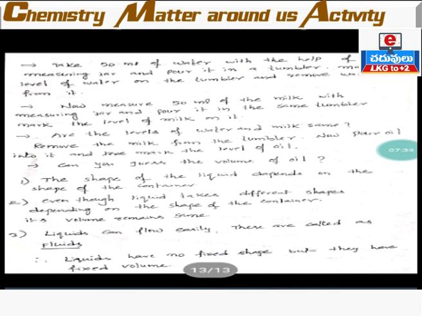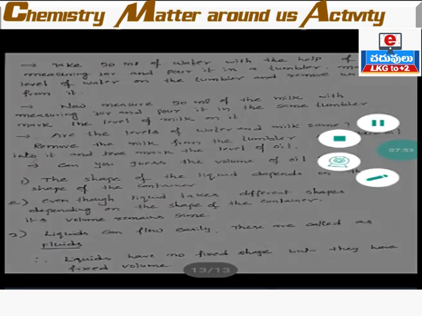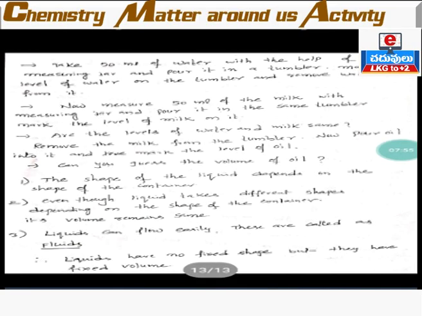Now in another way we are doing an activity. What we discussed till now is one type of activity, and what we are going to discuss now is another kind of activity. Clear? Now take 50 ml of water with the help of a measuring jar and pour the 50 ml of water into a tumbler, a glass tumbler or plastic tumbler, any tumbler you take.